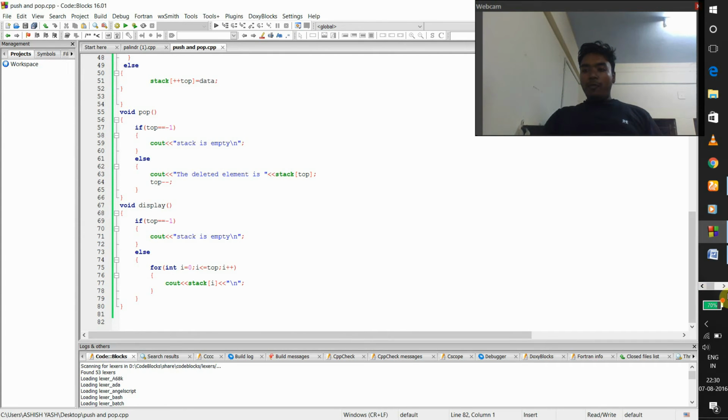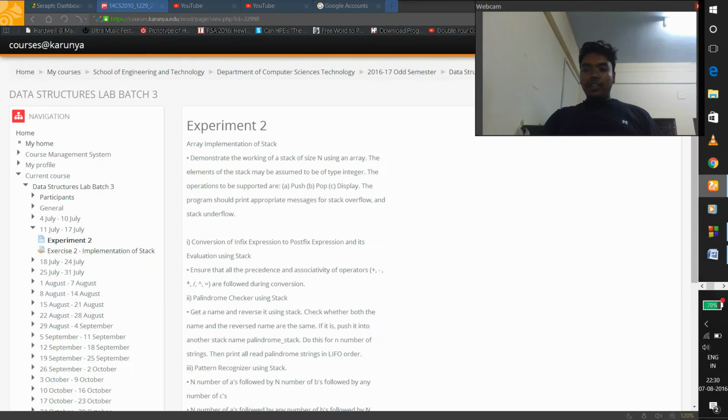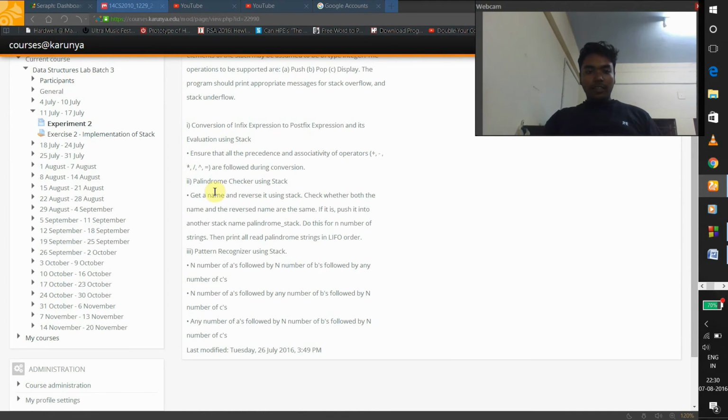Now I'm going to explain the implementation of a stack, which is basically an application. The application is a palindrome checker using a stack. We have to get a name and reverse it using a stack. Check whether both the name and the reversed name are the same. If they are, push it into another stack named the palindrome stack. Do this for n number of strings. Then print all palindrome strings in LIFO order, last in first out.